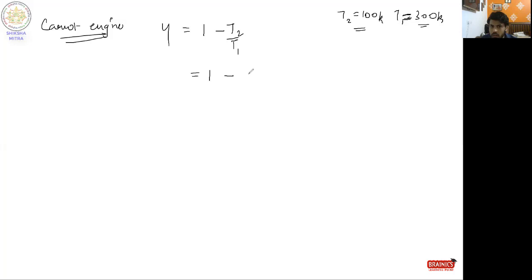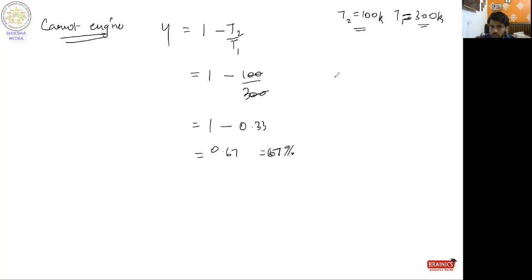If you find the efficiency, it comes out to be 1 minus 100 by 300, which is 1 minus 0.33, that is 0.67, which equals 67%.